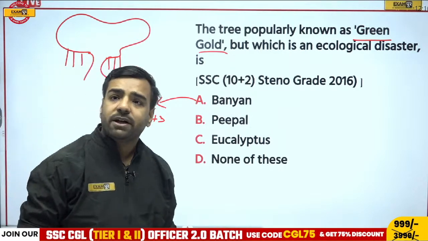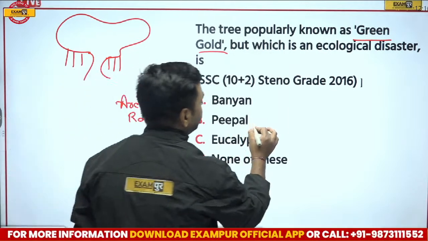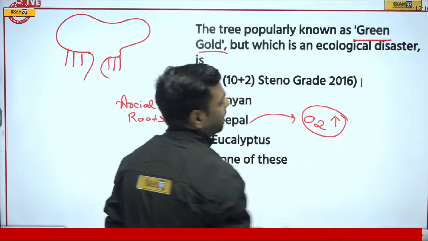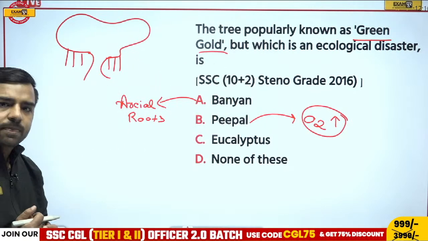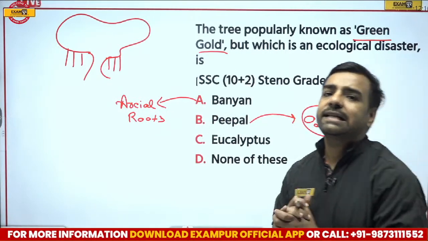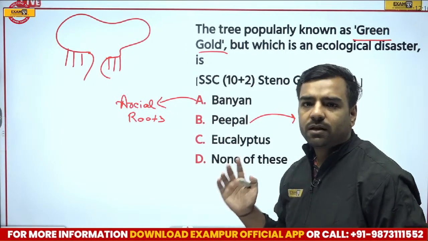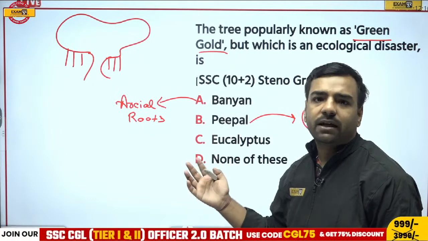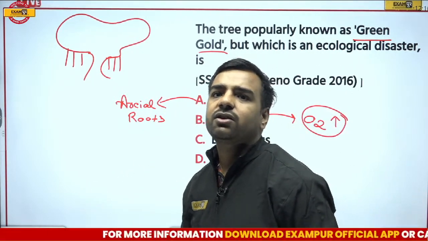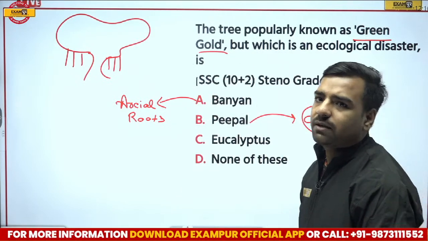If I talk about the peepal tree, we know that it is the tree which gives you the maximum amount of oxygen, and even in the Hindu religion it is considered sacred. Why? Because it gives you a large amount of oxygen and hence it is said you must not cut it. We respect that and we are involved in all those pujas, right? So yes, Akleshwar is going with option A, Vikram is with D.